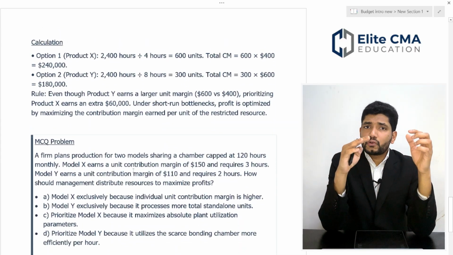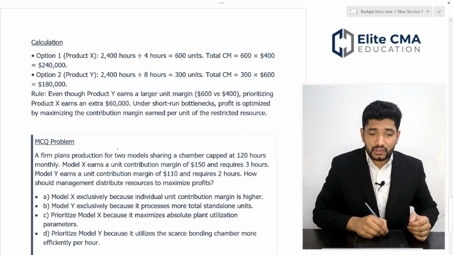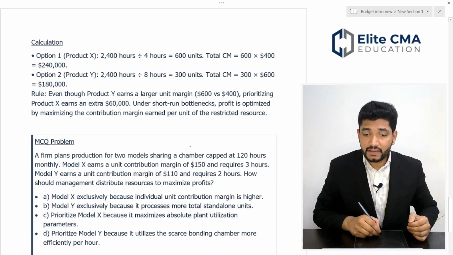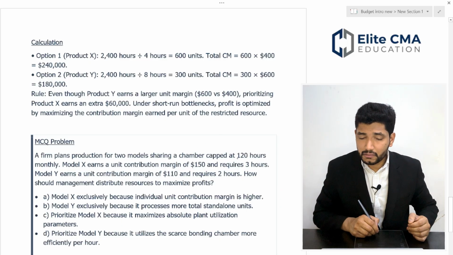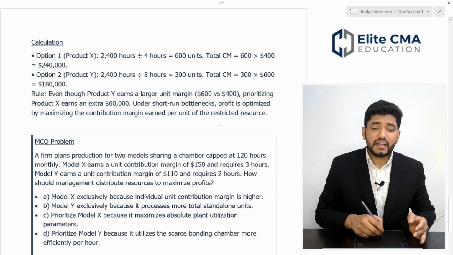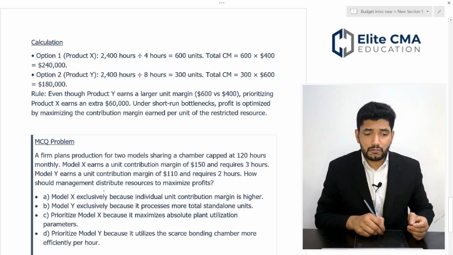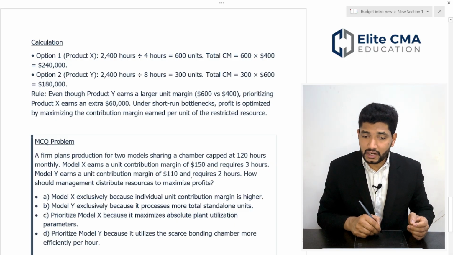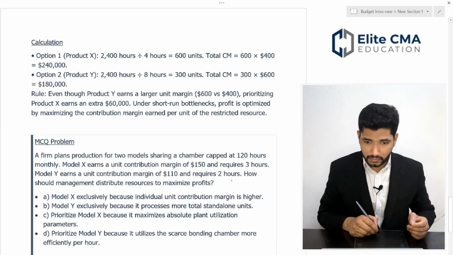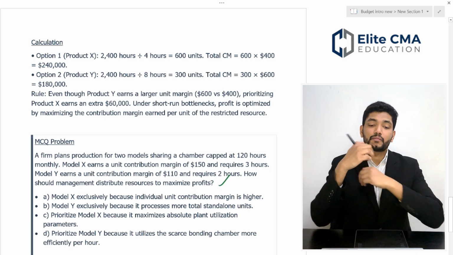Let us move into a multiple choice question. A firm planned production for 2 models sharing a chamber capped at 120 hours monthly. Model X earns a unit contribution of 150 and requires 3 hours. Model Y earns a unit contribution of 110 and requires 2 hours. How should management distribute resources to maximize profit?